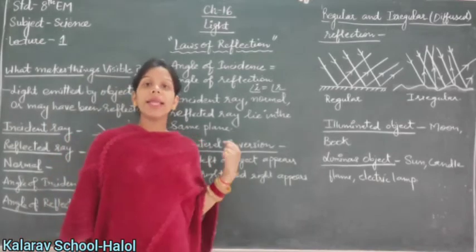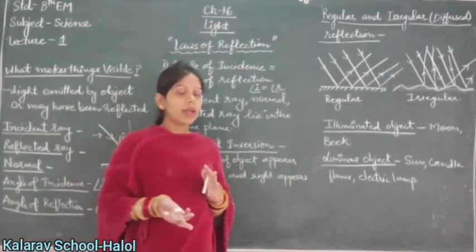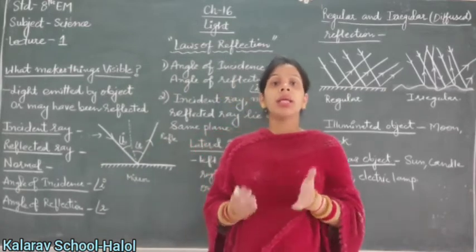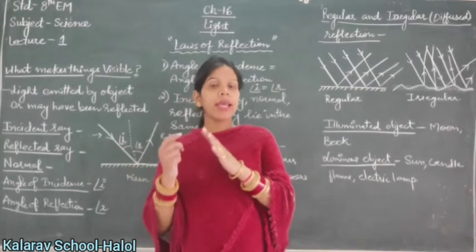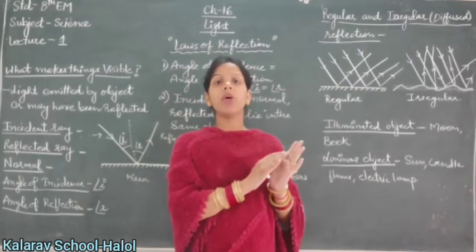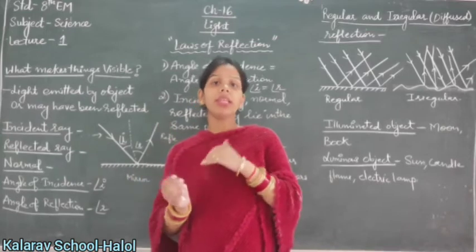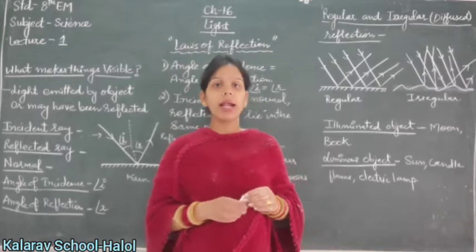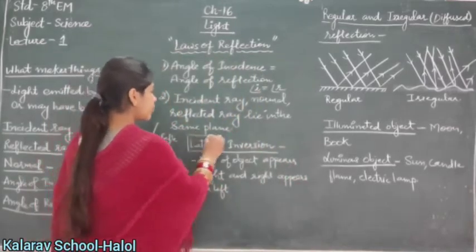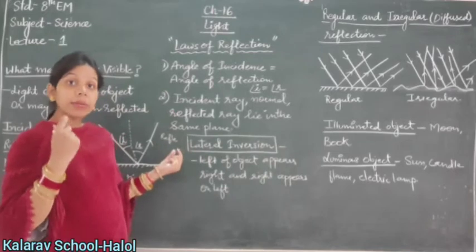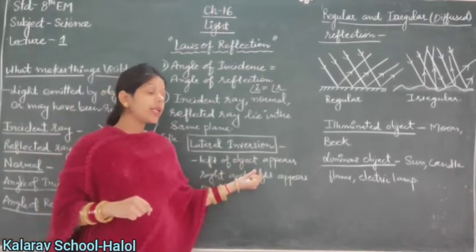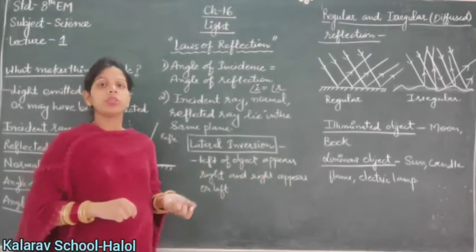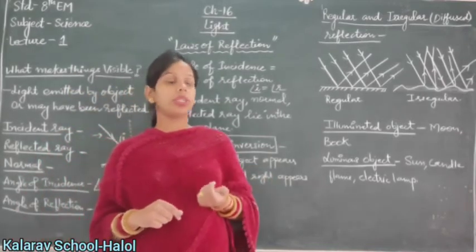Next is lateral inversion. What is lateral inversion? If you see our image in a plane mirror, the left side of the object is seen on the right and the right side of the object is seen on the left in the image. In a plane mirror, this phenomenon is called lateral inversion. When in the image the left of the object appears right and the right of the object appears left, this is called lateral inversion.